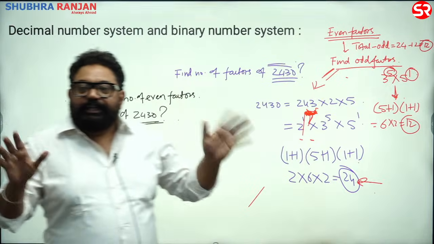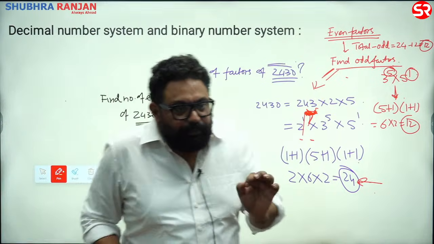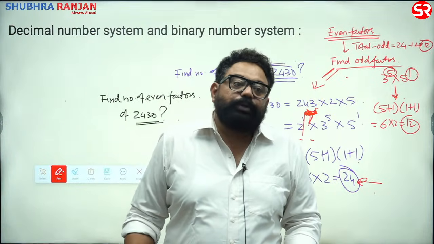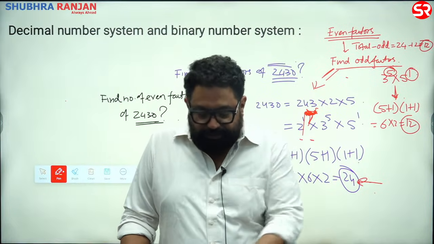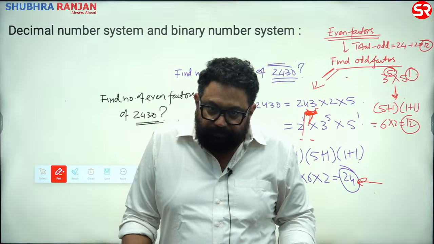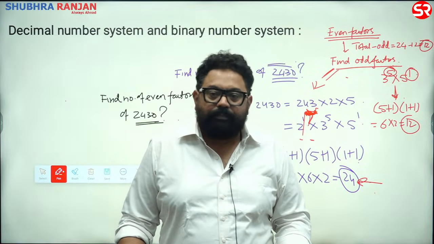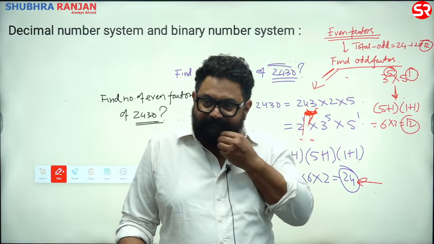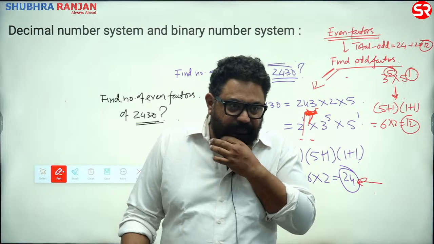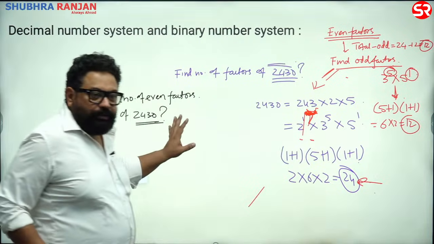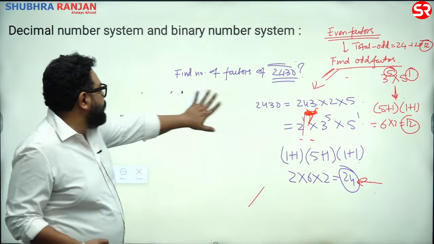Whenever you want to find even, kindly write it somewhere important. It would be total minus odd factors. Good? Good, guys? So now we know even and odd, right? My next question.